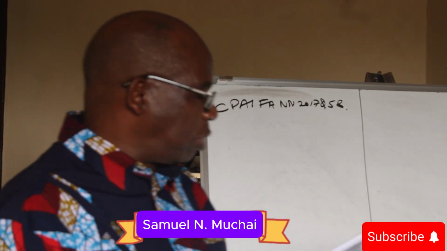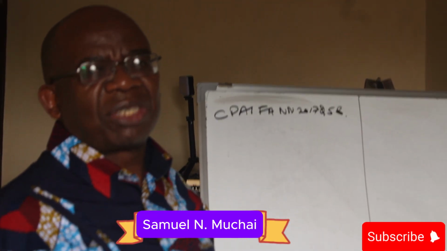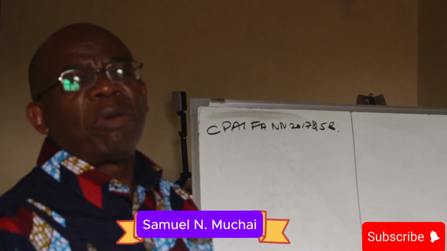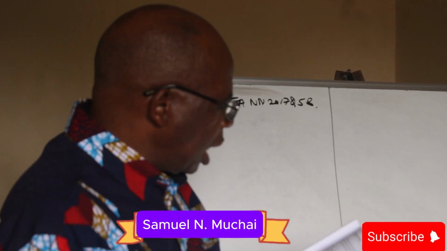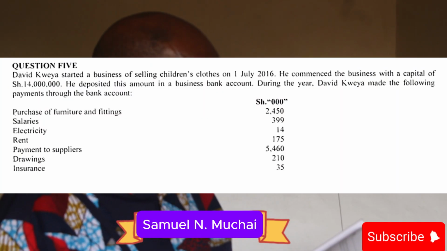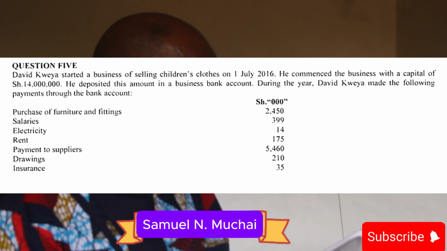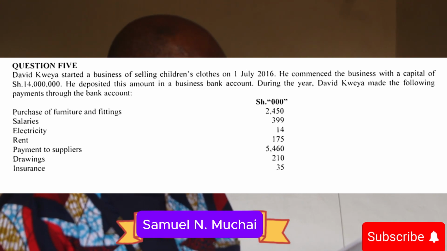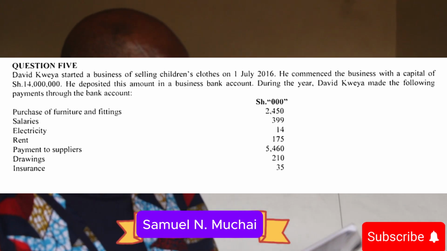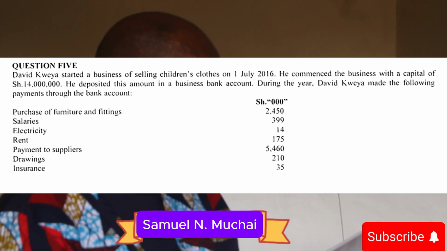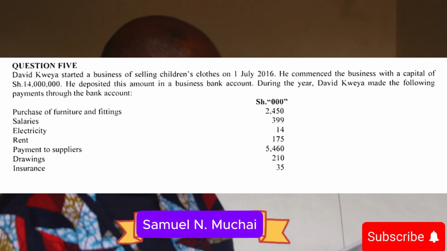So we got to the question. What I will do is just basically double entries to help me reconstruct the accounts. We are told in the question, David Quare started a business of selling children's clothes on 1st of July 2016. He commenced business with a capital of 14 million shillings. He deposited this amount in a bank account. During the year, David Quare made the following payments through the bank account: furniture and fittings, salaries, electricity, rent, payment of suppliers, drawings, insurance.